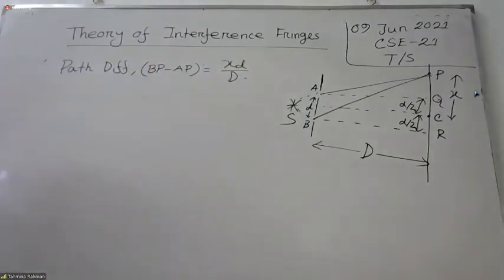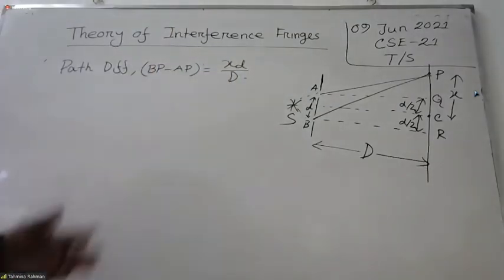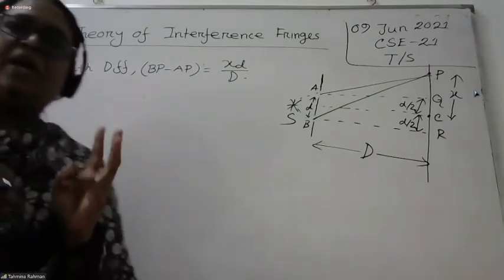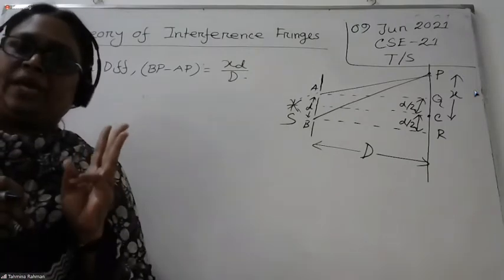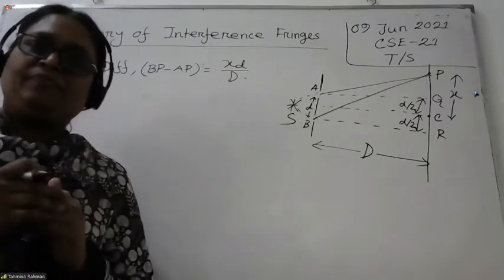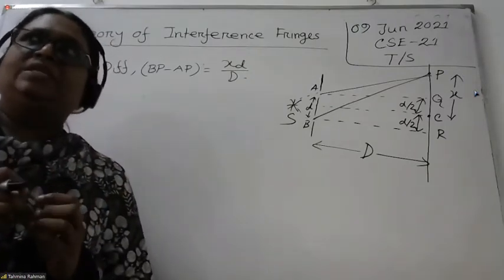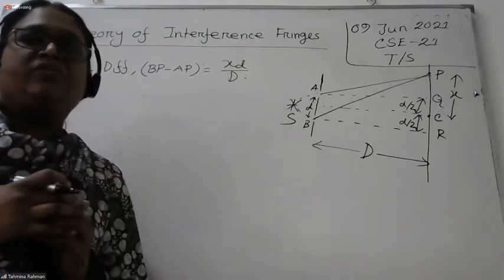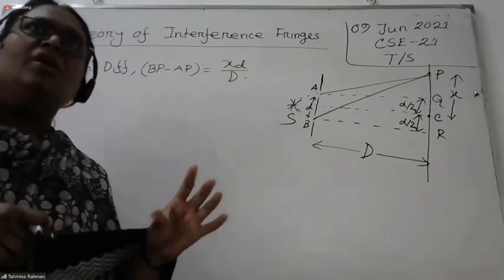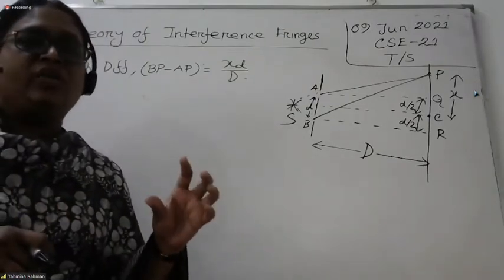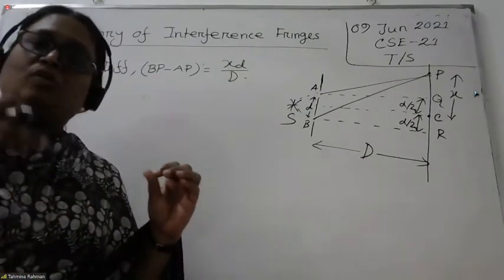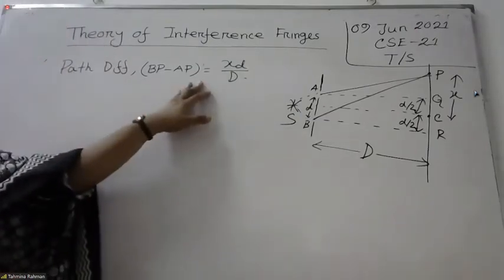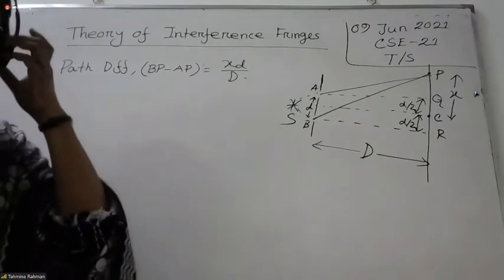Now next, up to this point you have to calculate. From here you may get three types of question. Either you have to prove it for bright and dark both, or you may get a question only for bright, or only for dark. But whatever question you get in the exam, up to this portion you have to calculate.